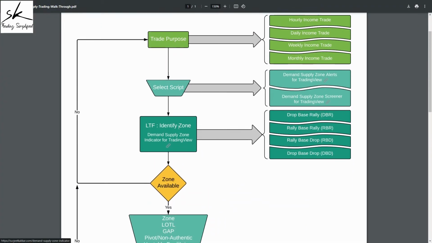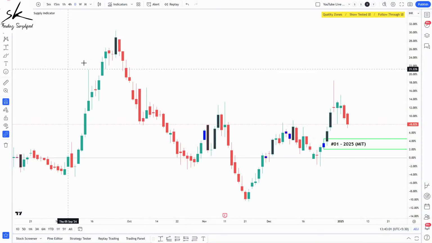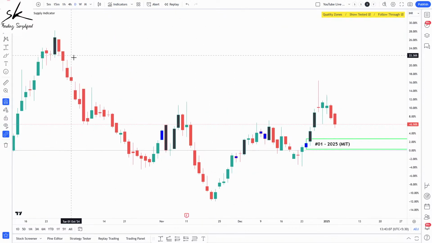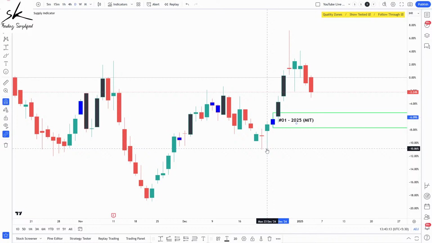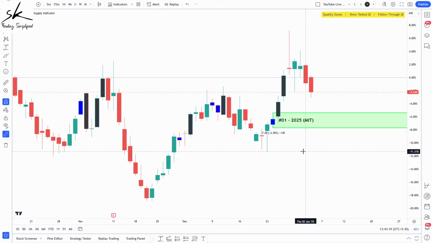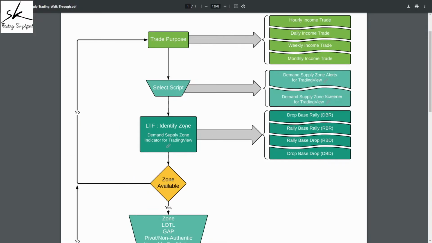Perfect. So yes, let's assume, like I said, the very first symbol was ABC. So we need to go to the lower time frame on ABC and identify zone. So let's assume this was ABC, and I'm already on the lower time frame. I already have the demand supply zone indicator applied, so I don't even have to identify the zones. The indicator is automatically doing it for me. So here you can see we have a base rally structure which the indicator has identified for us. So my step number 3 is now complete, which was identify zone on the lower time frame.